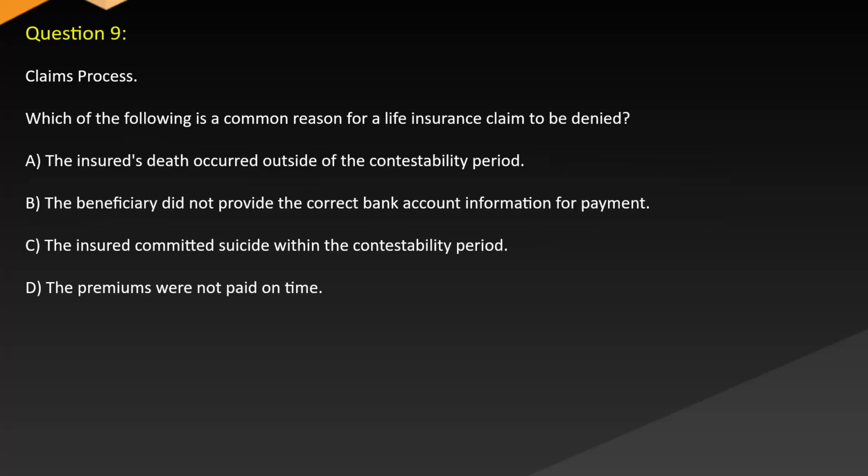Question 9. Claims process. Which of the following is a common reason for a life insurance claim to be denied? A. The insured's death occurred outside of the contestability period. B. The beneficiary did not provide the correct bank account information for payment. C. The insured committed suicide within the contestability period. D. The premiums were not paid on time.